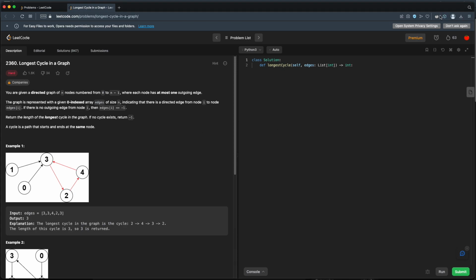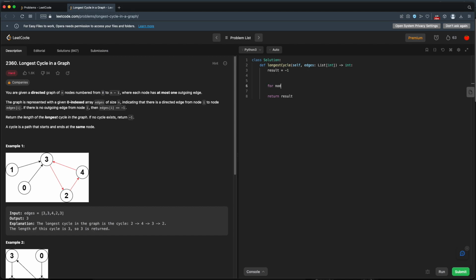All right, so let's put 25 minutes on the Pomodoro timer and get started. So we'll start with some result, and our result will default to -1 because that's what we should return if we don't find a cycle. At the end, we'll return our result. Now I think, as I mentioned, I'll just go through every node, check to see if there's a cycle. If there is a cycle, then we'll find the length and we'll update our result.